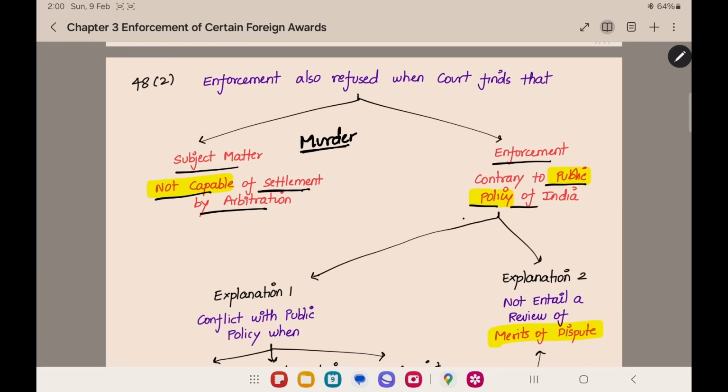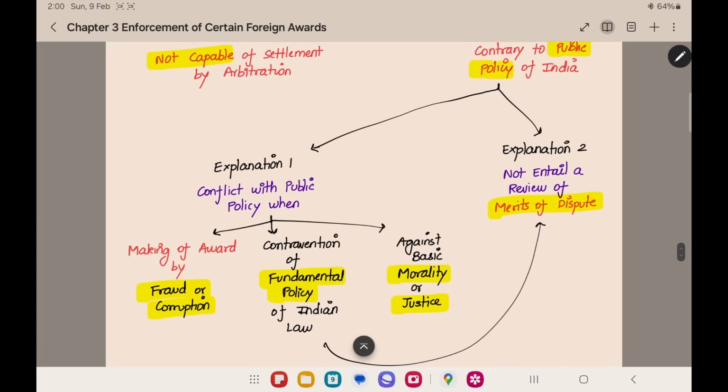Enforcement is contrary to the public policy of India. What is public policy? How will you find whether it is opposite to the public policy or not? For that, there are two explanations. Explanation 1. Conflict with public policy: when these three situations are there, then we can say that the award is contrary to public policy. Making of award by fraud or corruption. There is fraud or corruption in making of the award. The award is in contravention of the fundamental policy of Indian law. And the award is against the basic morality and justice. Basic justice itself is not there in that award. In these cases, we can say that the award is in conflict with the public policy.